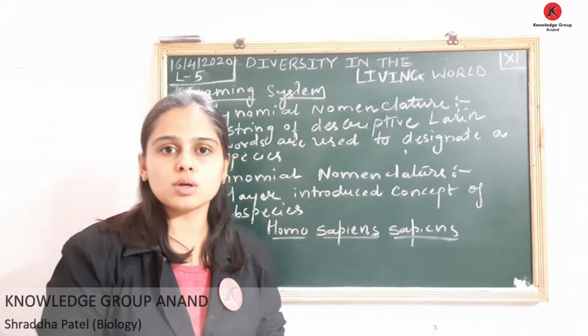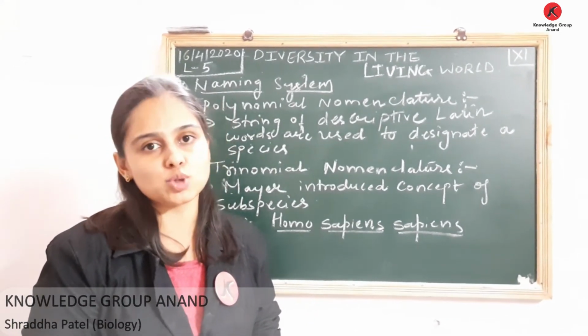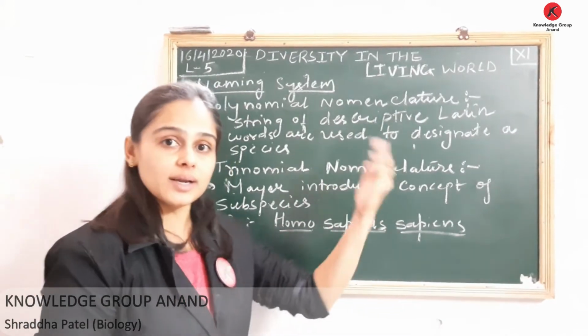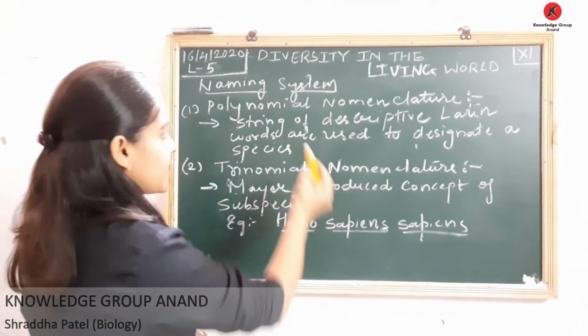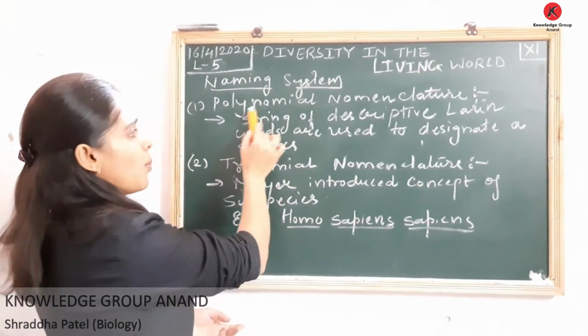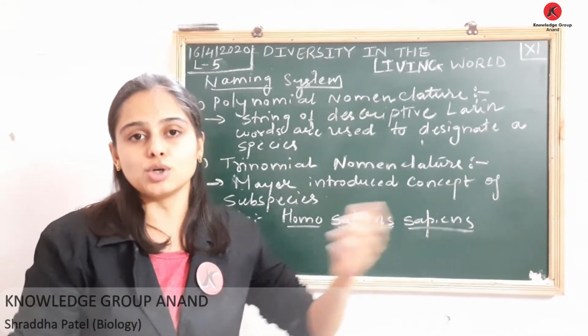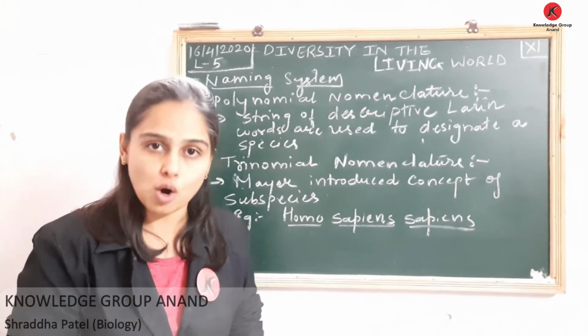Okay, now if you are talking about nomenclature, there are various methods by which we can assign a name to an organism. One such earlier nomenclature system is polynomial nomenclature. As the name suggests, polynomial in the sense it has many words to describe one particular organism.